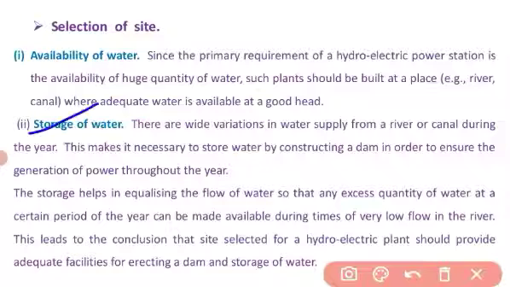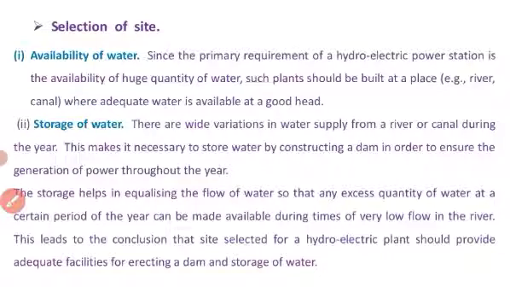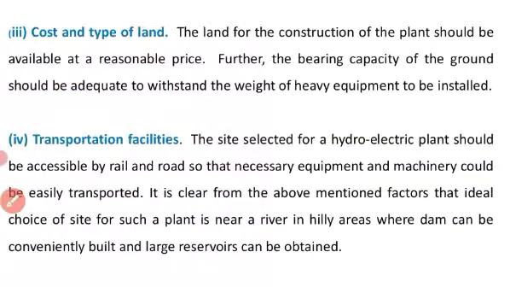Second one is storage of water. For continuous generation throughout the year, the water should be stored in a reservoir. The term is called reservoir. Third point is cost and type of land. The land for the construction of the plant should be available at a reasonable price.